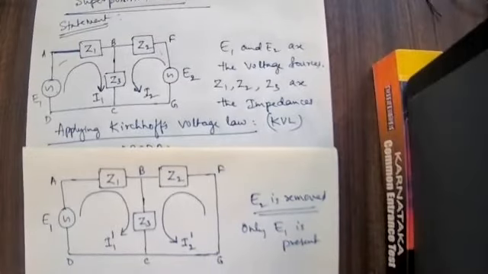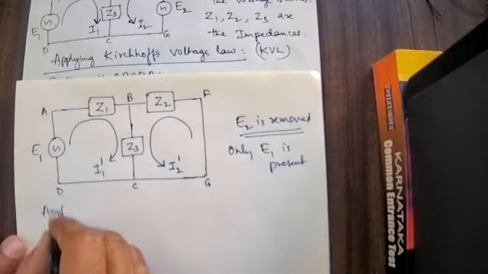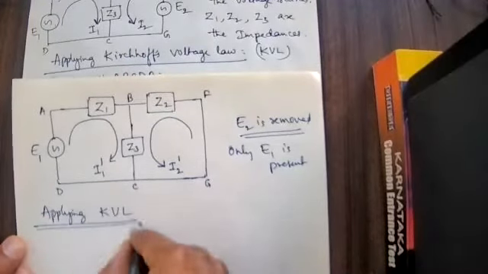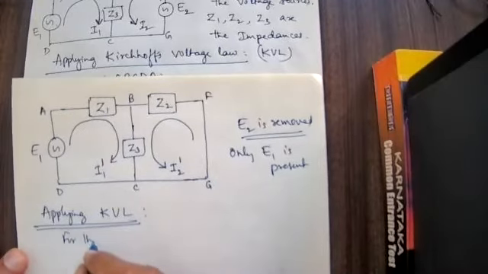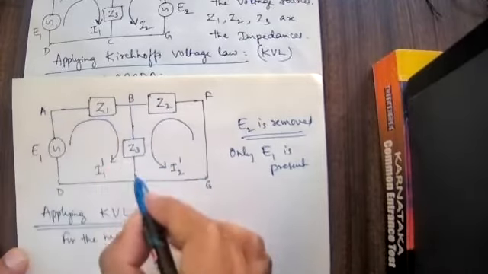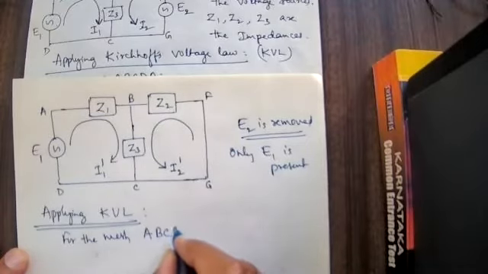Now again I have to apply Kirchhoff's second law. Applying KVL, Kirchhoff's voltage law, for the mesh A, B, C, D, A. It starts with A and ends with A only.